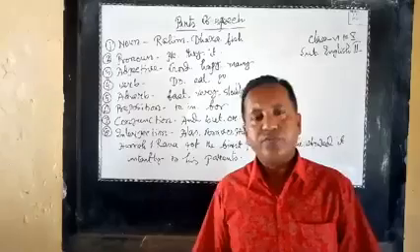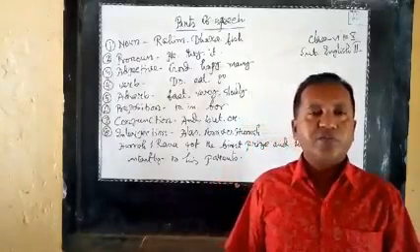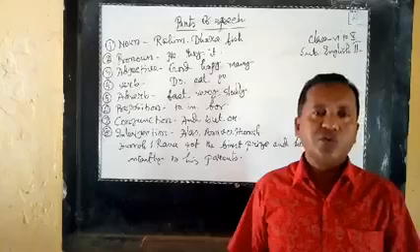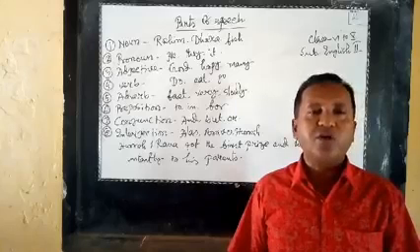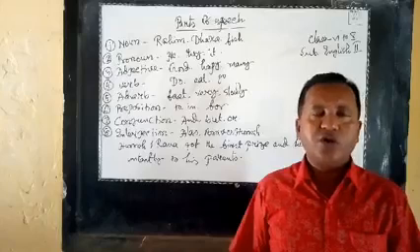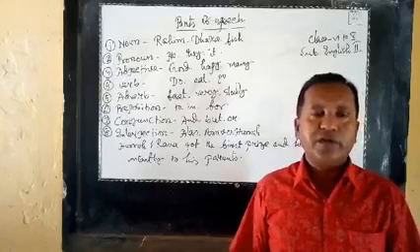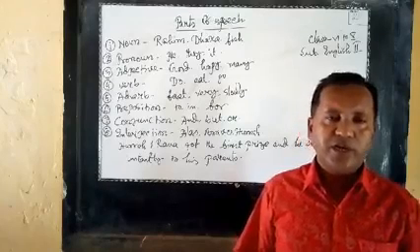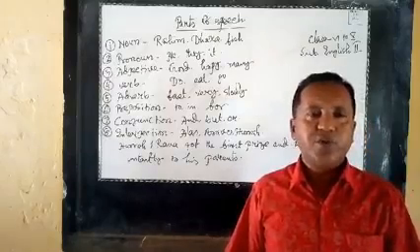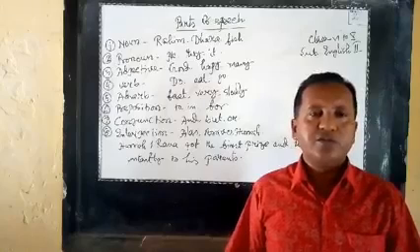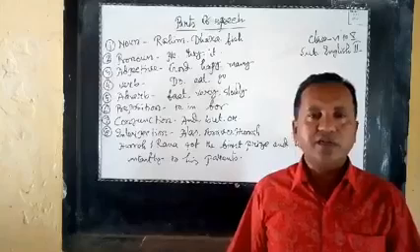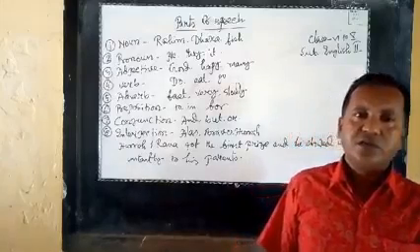Next, adverb. What is adverb? An adverb is a word used to add something to the meaning of a verb, an adjective or any other adverb. Clear? For example, we can say very, fast, quickly, swiftly. These are adverbs.